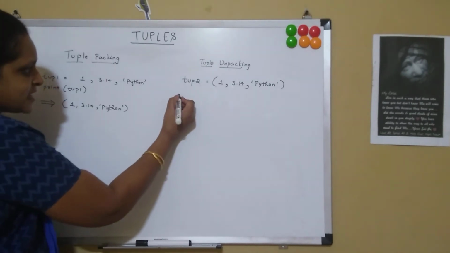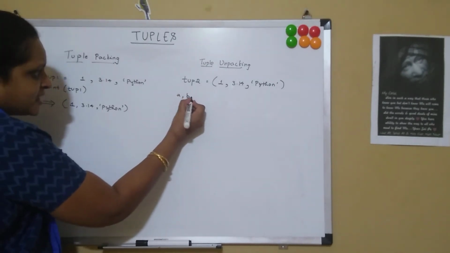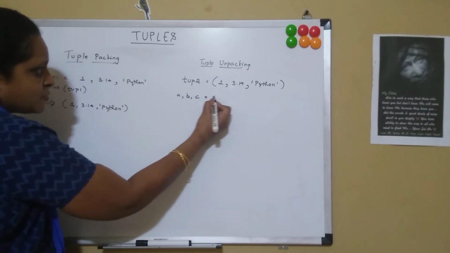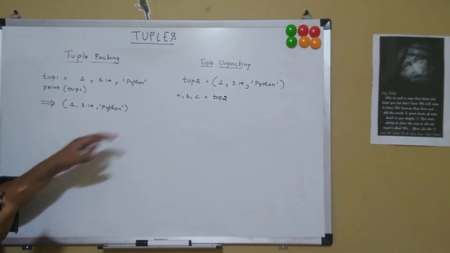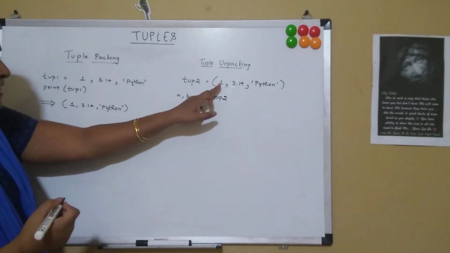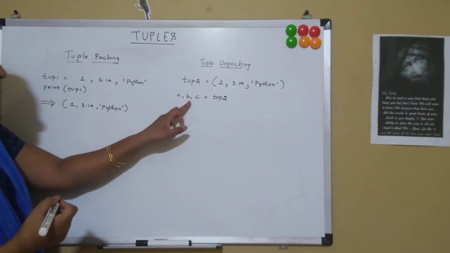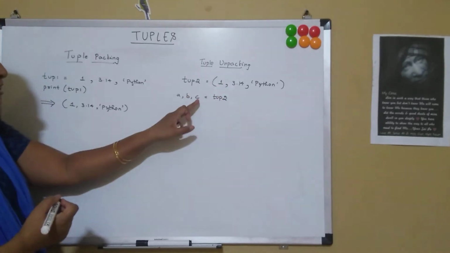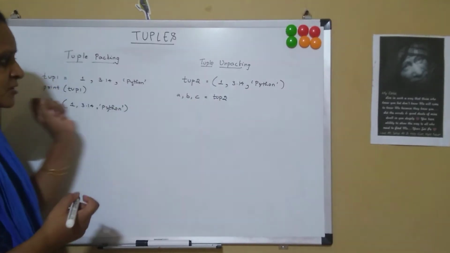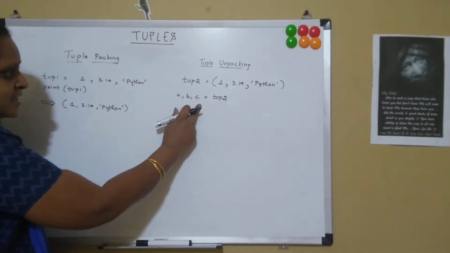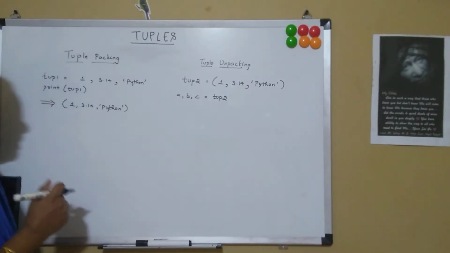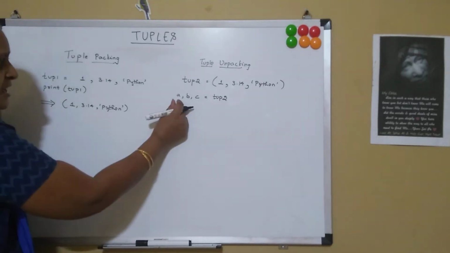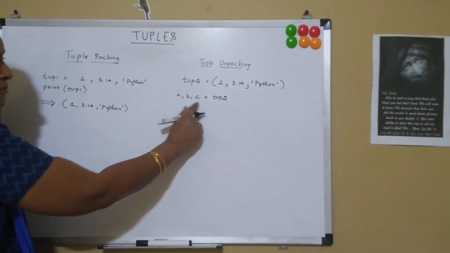So if I say A, comma B, comma C equal to tuple 2, then A will hold the value 1, B will hold the value 3.14, C will hold the value Python. The individual items of the tuple have been assigned to these three variables.